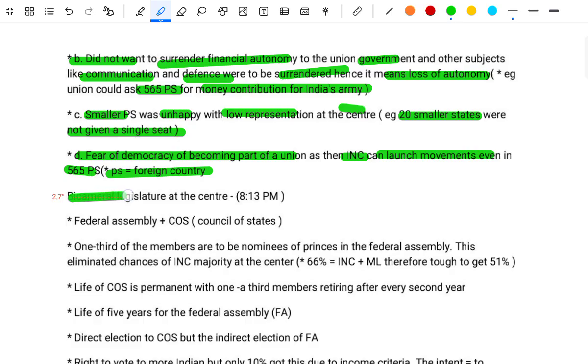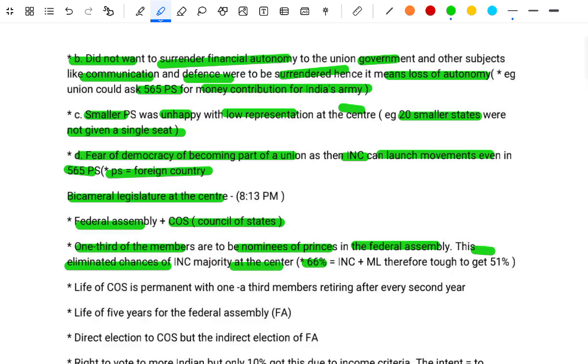The bicameral legislature at the center: the Federal Assembly plus the Council of States. One third of the members were to be the nominees of the princes in the Federal Assembly. This eliminated chances of an INC majority at the center. 66% is equal to INC plus the ML. Therefore, they thought to get 15.1%.